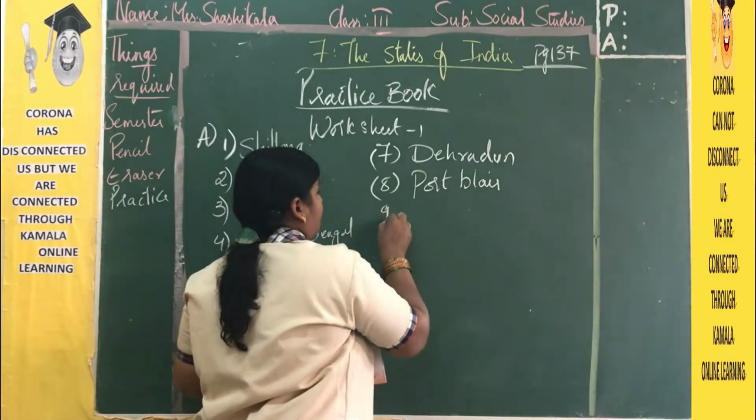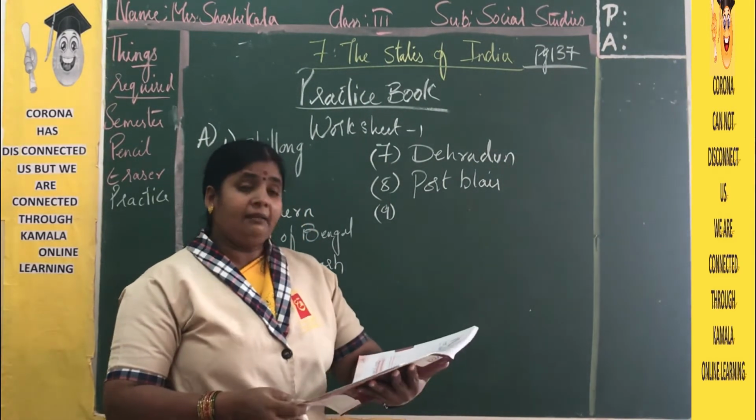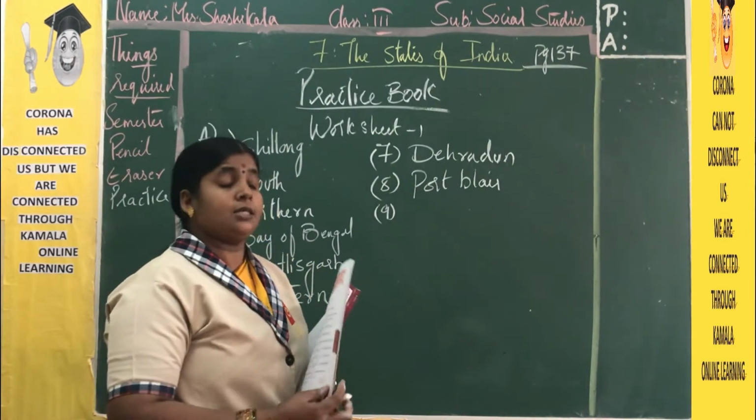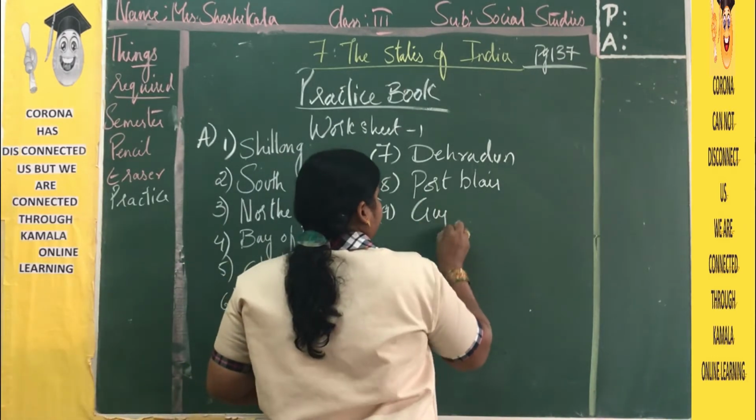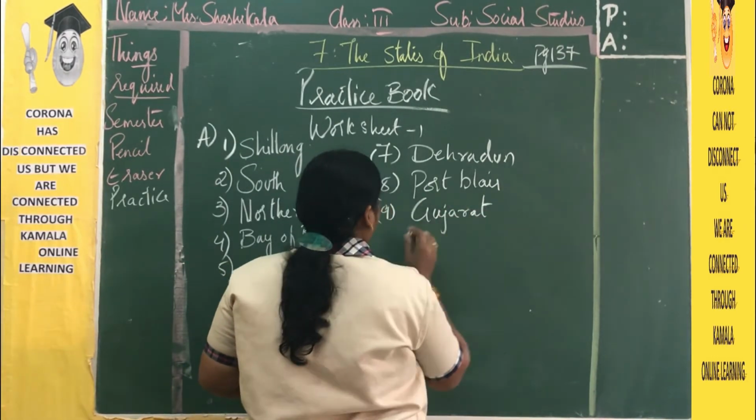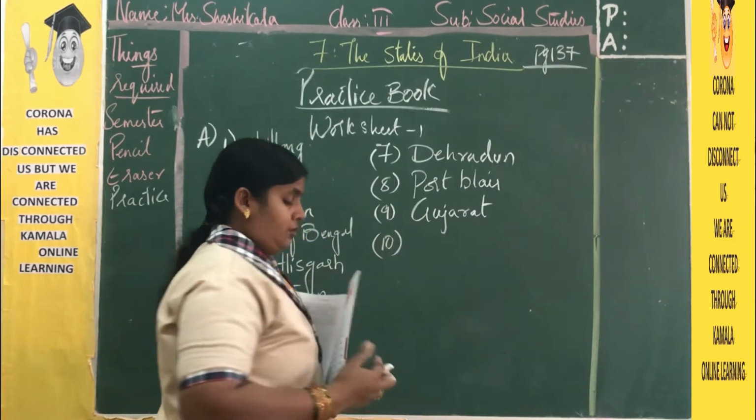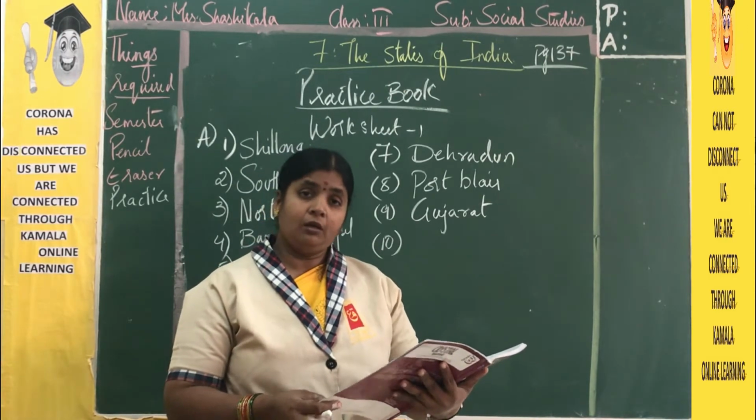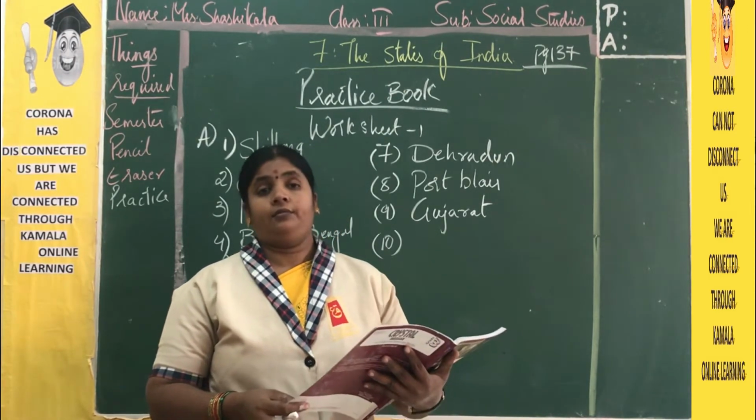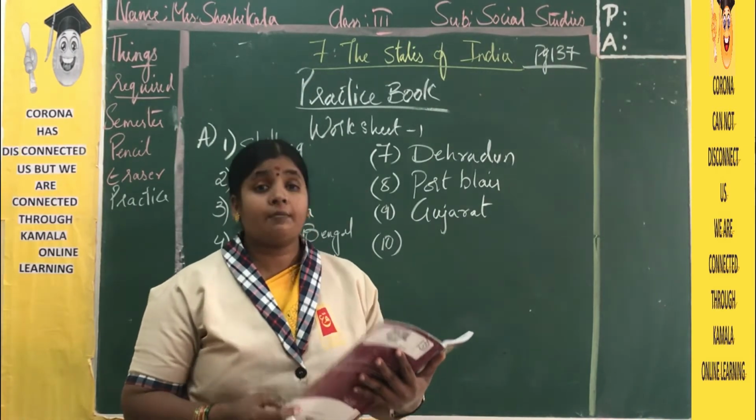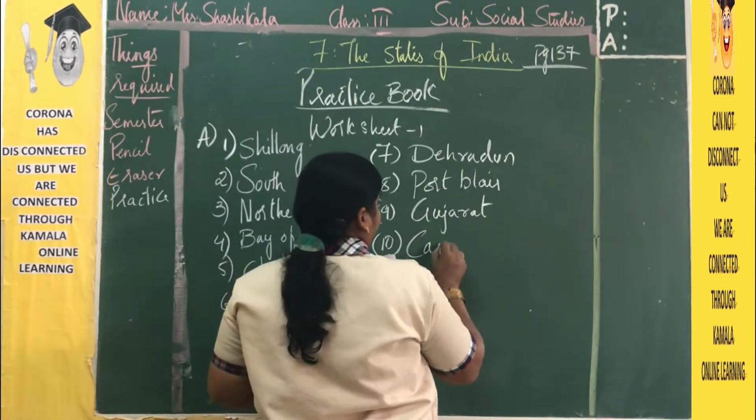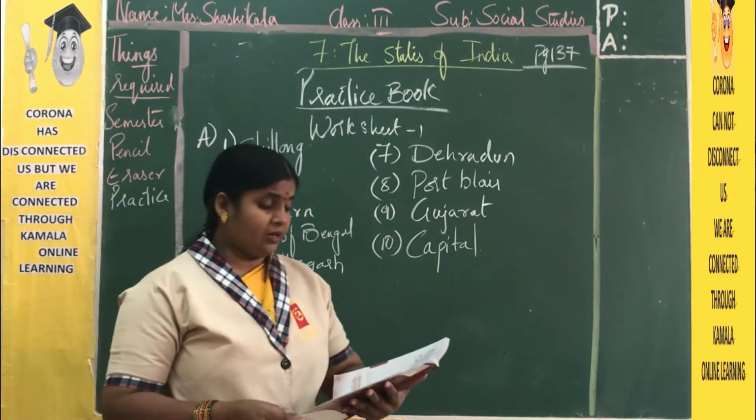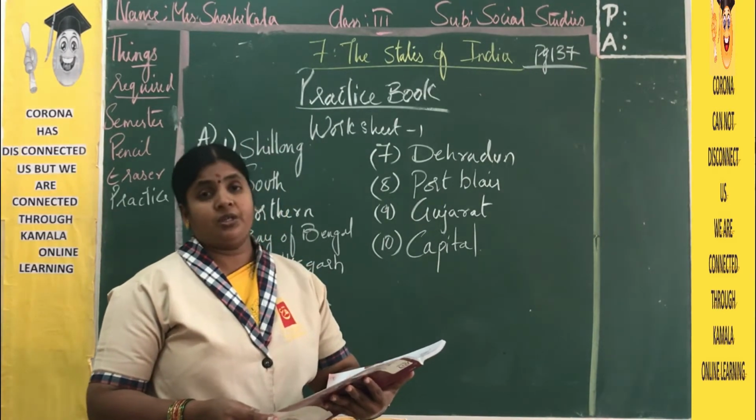Right? Now the ninth one. Gandhinagar is the capital of dash: Gujarat, Rajasthan, Haryana. The answer is Gujarat. Now the 10th one. Every state has its own dash: army, union or capital. Every state has its own capital. C-A-P-I-T-A-L, capital. So with this we have done our first bit from worksheet number 1.